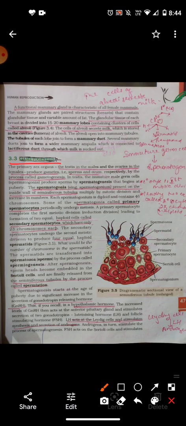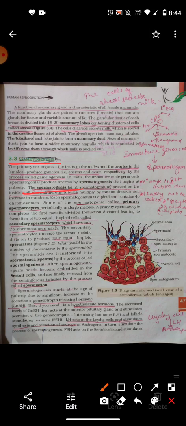Okay, next we are going to talk about spermatogenesis. What is spermatogenesis? It is the process of formation of spermatozoa in males. This process occurs in the seminiferous tubule of the testis. Where? In the seminiferous tubule of the testis.